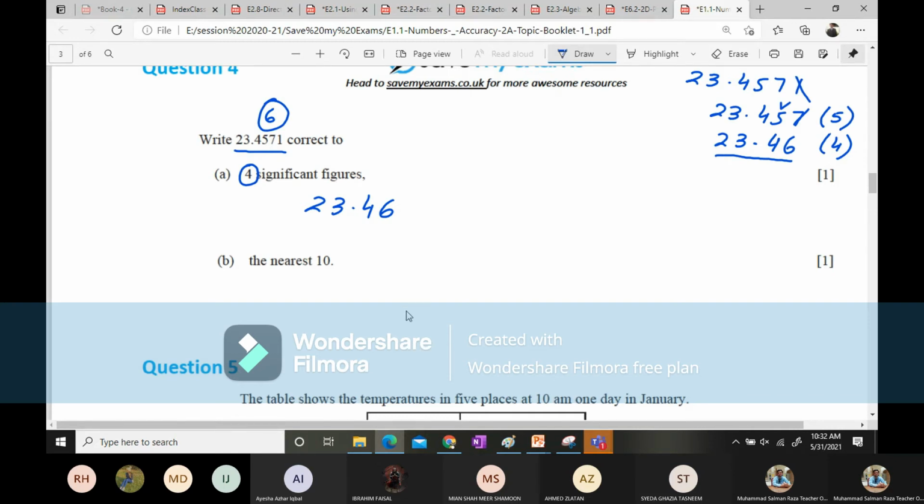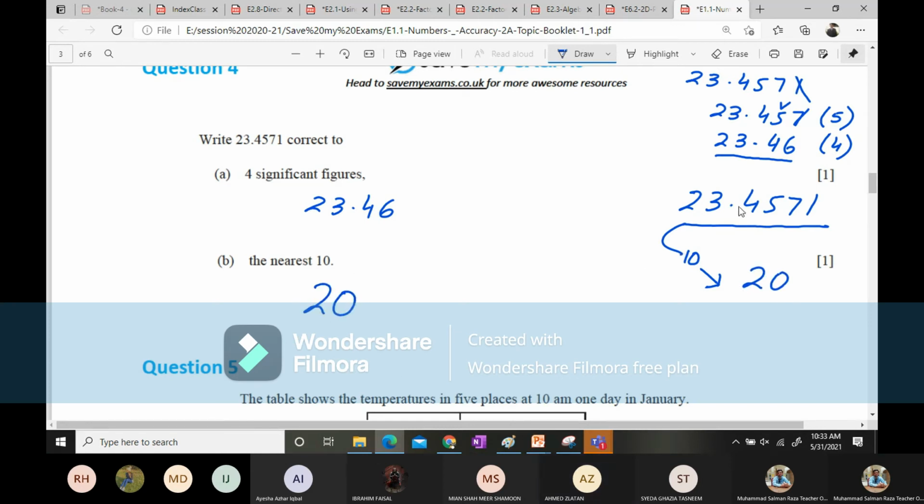Now, the next thing is we have to round this number off to the nearest 10. How are we going to do this? Can anyone tell me? The number is 23.4571. We need to round this number off to the nearest 10. What will be the answer? 20 is the right answer.